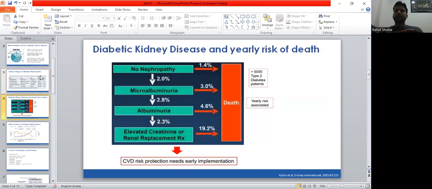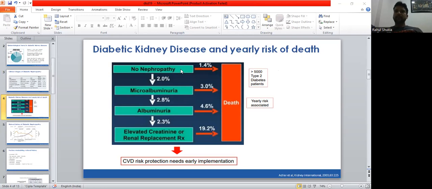Now coming to the yearly risk of death in diabetic kidney disease. We can see that if there is no nephropathy, the risk is around 1.4%, and progression from no nephropathy to the stage of microalbuminuria develops in around 2% of patients. At the stage of microalbuminuria there is a 3% chance of death, and at the stage of micro to macroalbuminuria the risk of death is around 4.6%, and the micro to macro conversion is around 2.8% per year.